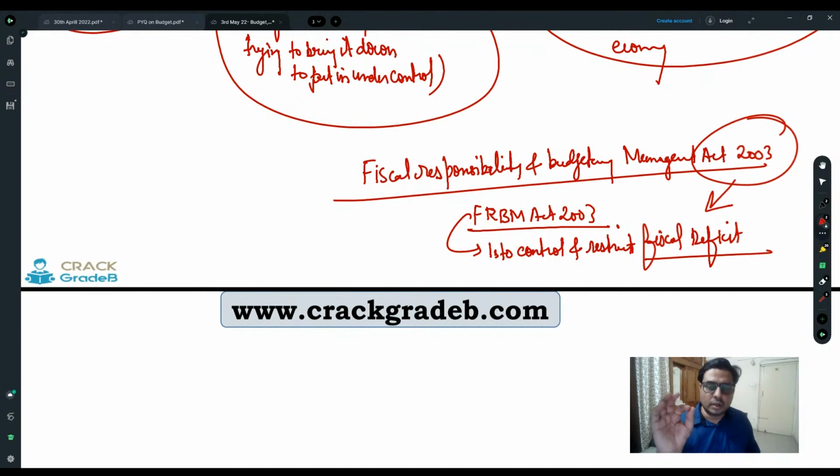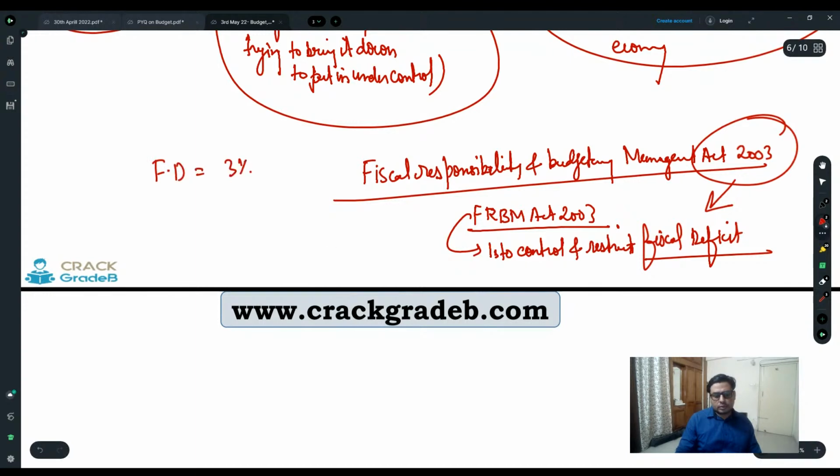Though there are no certain targets mentioned in that FRBM Act regarding how to increase your tax to GDP ratio or how to decrease your debt to GDP ratio, for fiscal deficit they have set the target of 3% of India's GDP. Right. So in 2003, they set a roadmap for the next 5-6 years, that within 5 years the Indian government has to try to make its fiscal deficit equal to 3% of GDP.